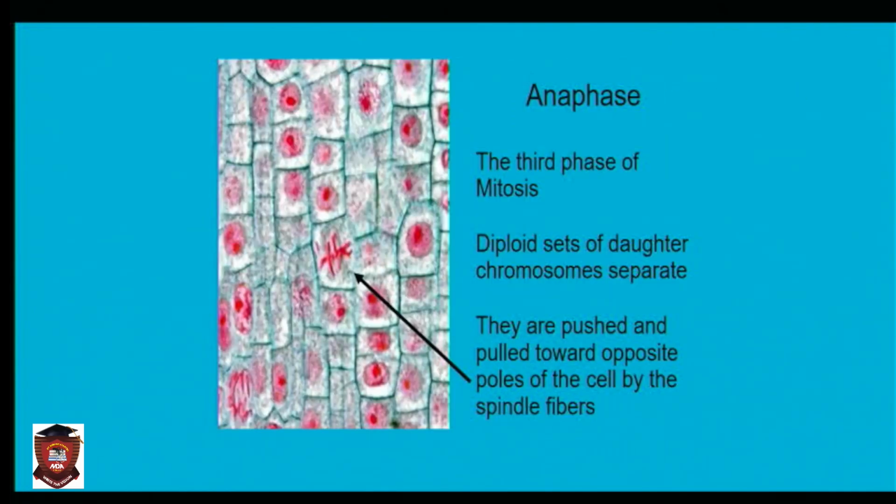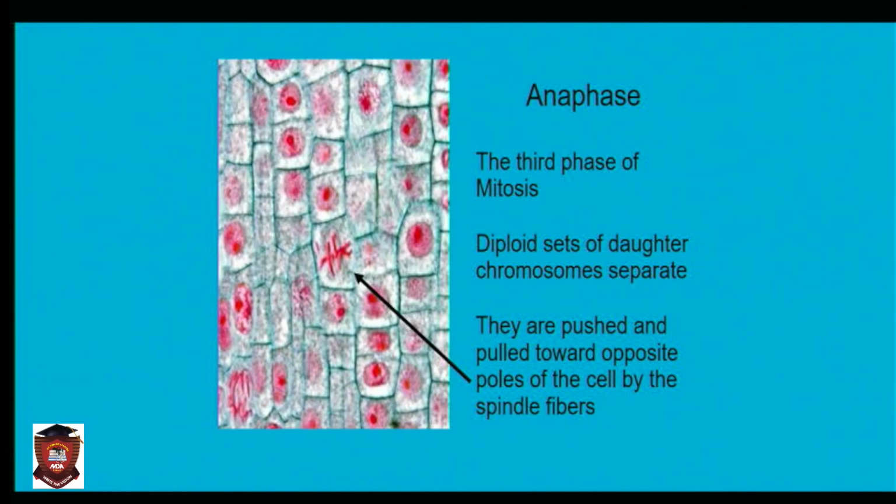Let's go up and see what they said. Now anaphase. They said it is the third phase of mitosis. Diploid sets of daughter chromosomes separate. Diploid set of daughter chromosomes separate. You are seeing it now?